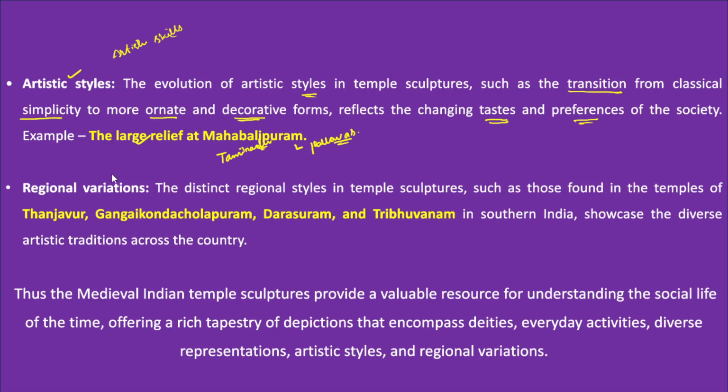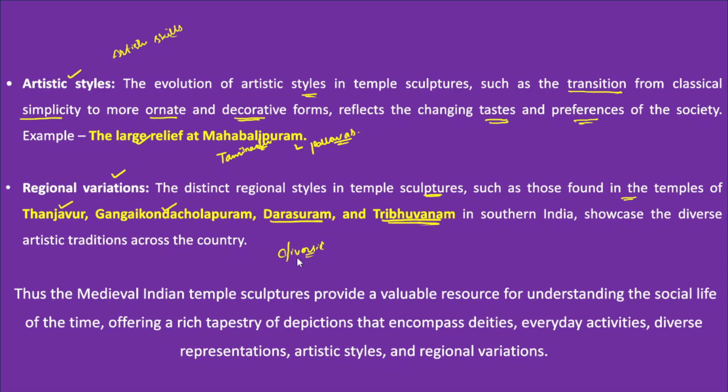So after that, we can also observe the regional variations in this sculptural tradition. For example, there were distinct regional styles in temple sculptures. So what were those distinct regional temple sculptures? You can observe them in the temples of Tanjavur, Gangaikonda Cholapuram, Tarasuram and Tribhuvanam. In all these temples, you can observe different regional variations. Therefore, it also showcases diverse artistic traditions across the country.